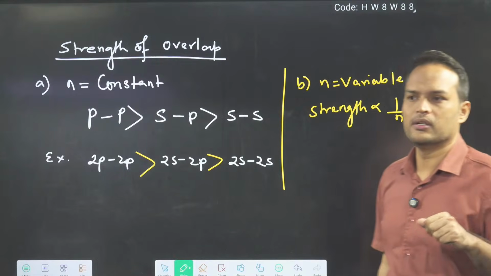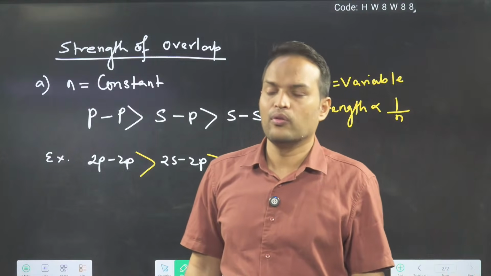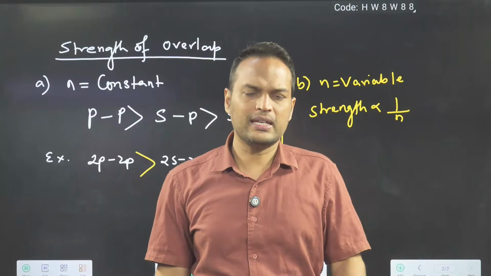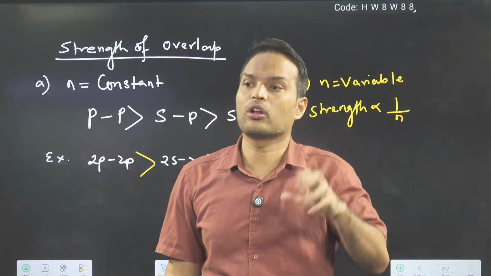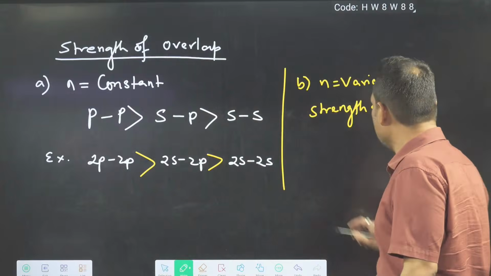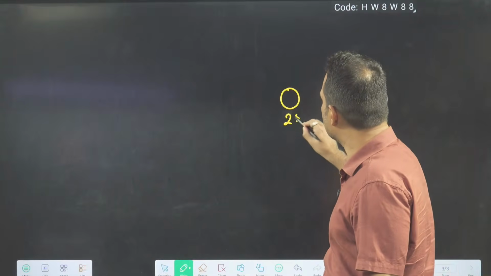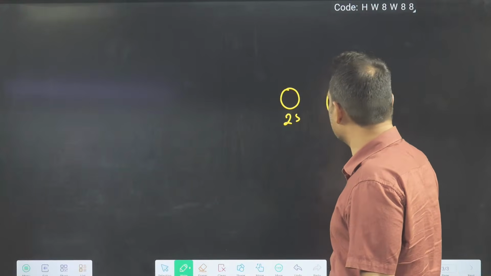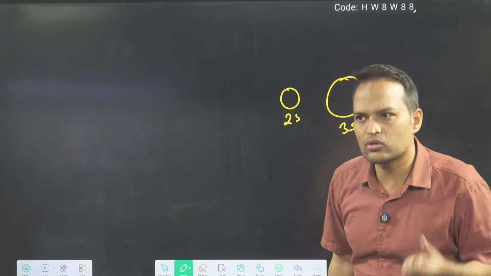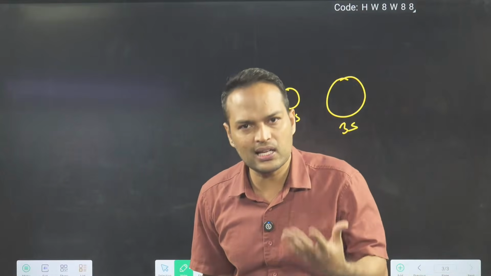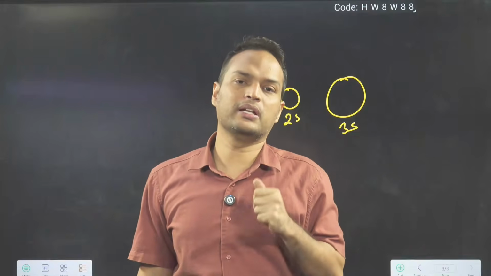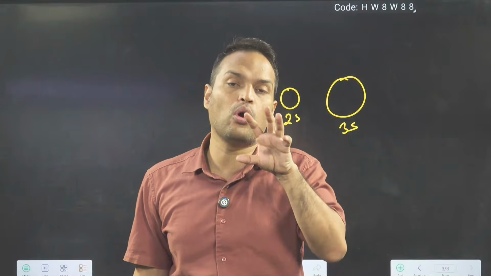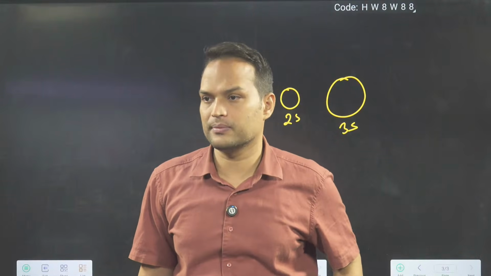We also know that as the value of n increases, the size of the orbital increases. See here, this is 2s, this is 3s. Both are s orbitals, both spherical, but as the orbit number increases, the size of the orbital increases.